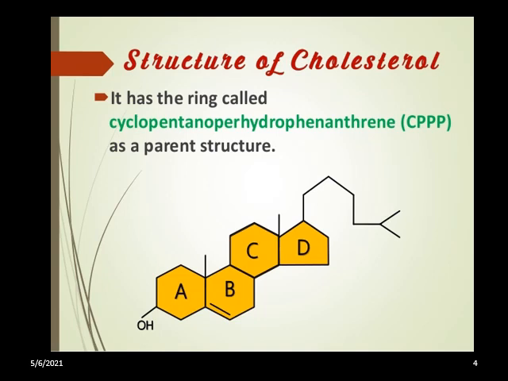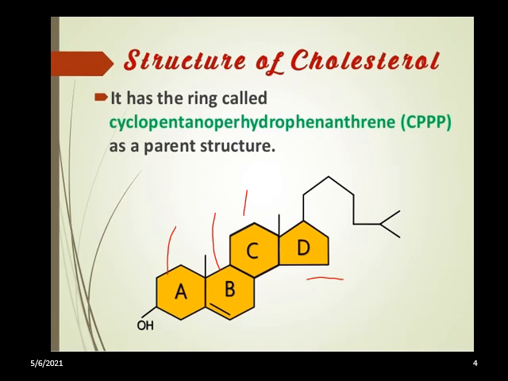It has a ring structure named cyclopentanoperhydrophenanthrene ring structure system. That means all steroids have a similar cyclic nucleus resembling phenanthrene rings, that is this structure A, B, C, that is known as phenanthrene rings. This is attached to a cyclopentane ring, that is a fourth ring, known as the cyclopentane ring.